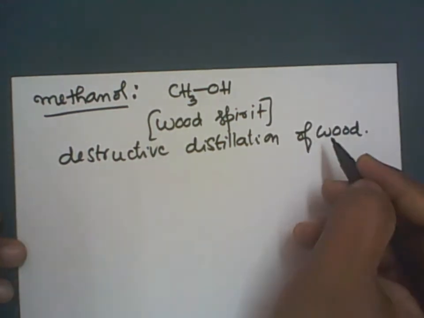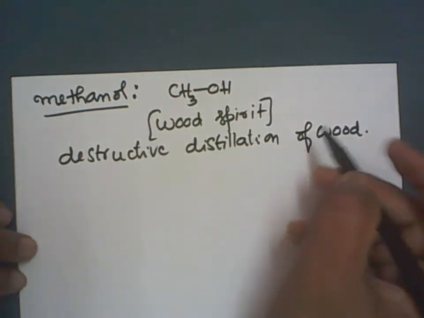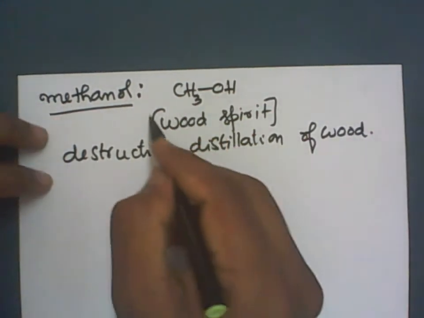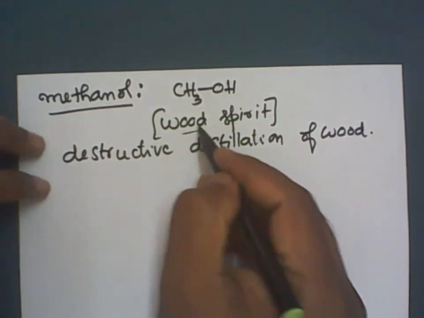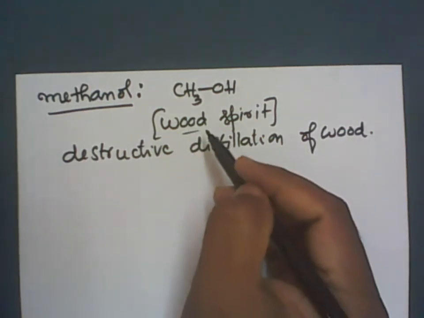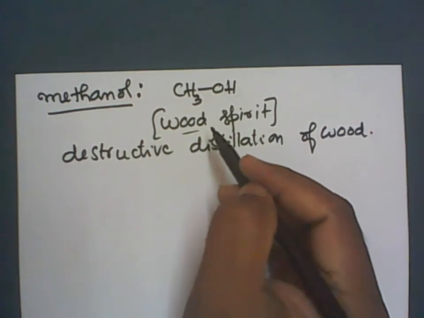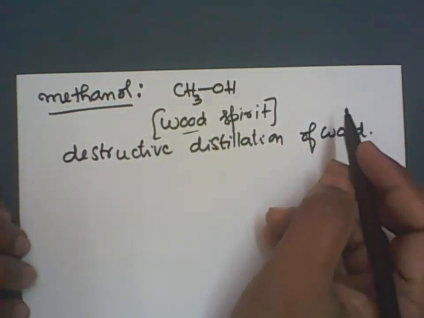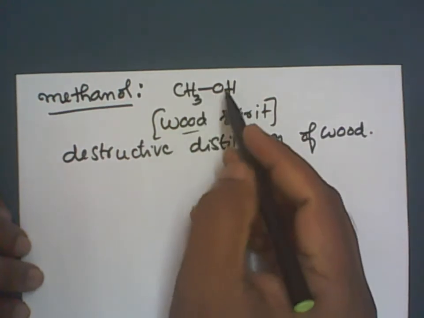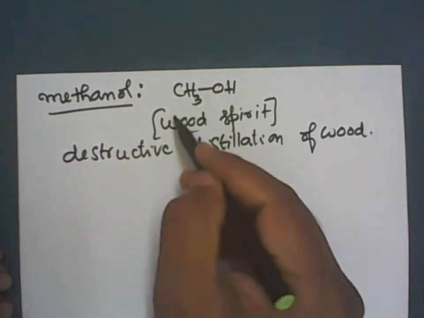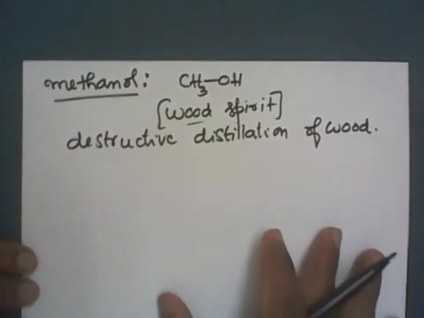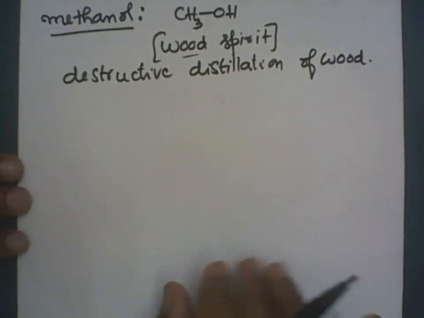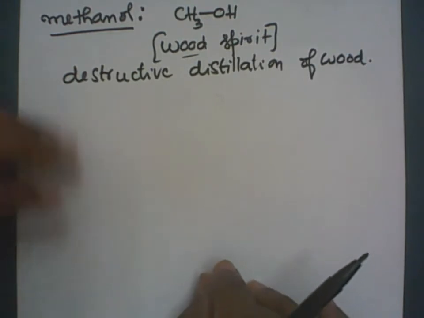When wood is distilled, we get a mixture of compounds: methyl alcohol, acetone, acetic acid. You know that wood is organic matter. After that, fractional distillation is done to get the different fractions of components. One of the components is methyl alcohol. Since it is obtained from wood, it is called wood spirit. Spirit generally represents alcohol. Clear?